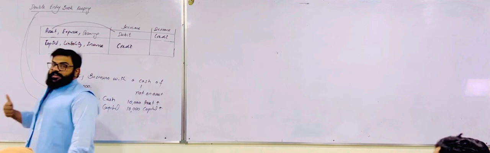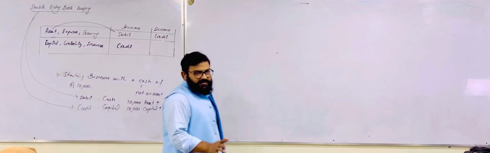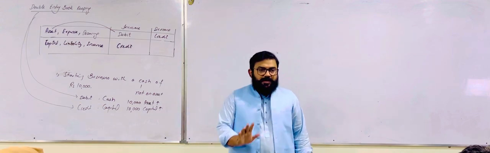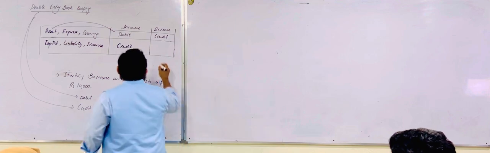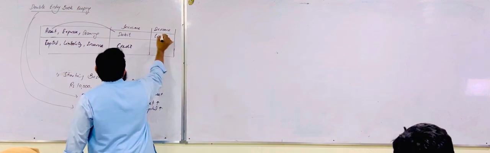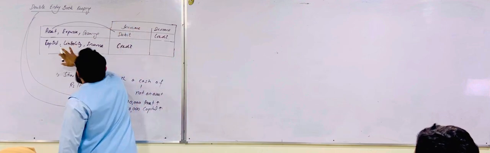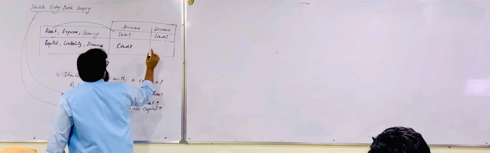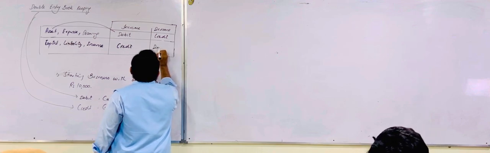Electricity expense, utility expense, salaries, depreciation, whatever the expense is, it will be debit. And the nature of capital, liability, income is credit. If there is an increase in capital, liability, income, it will be credited. But if it is decreasing, then debited.